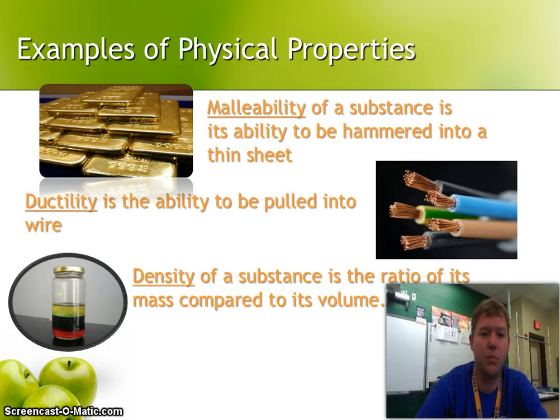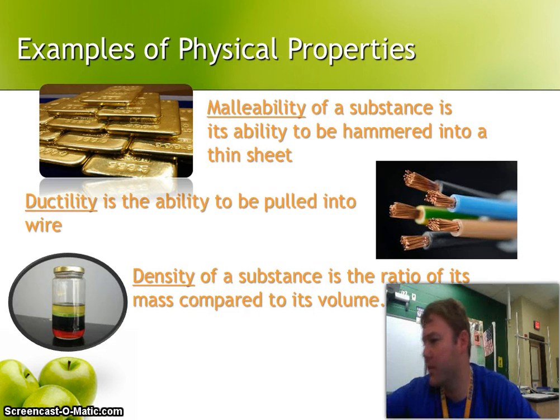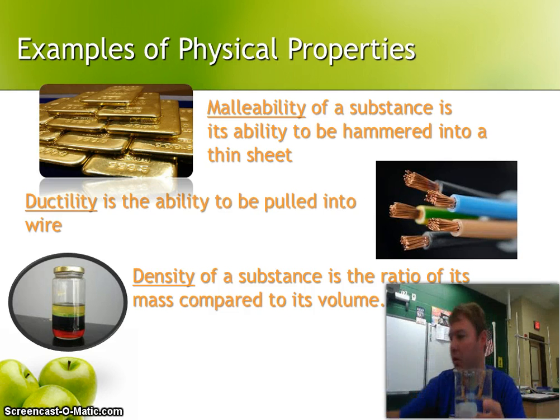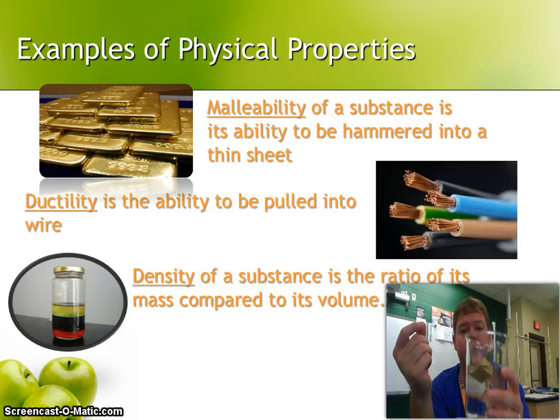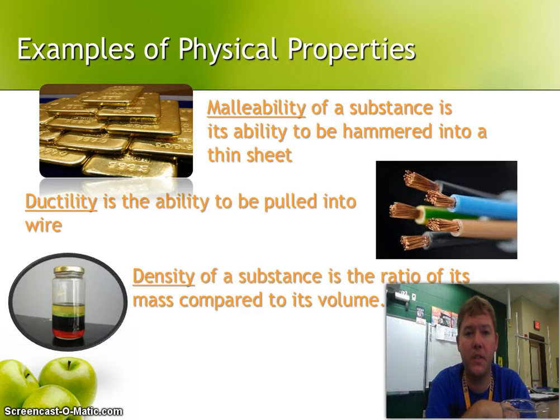Density of a substance is a ratio of its mass compared to its volume, and we'll talk more about that a little bit later in this chapter. But density for us is the ability for something to sink or float in water too. We have this piece of pine. It floats in water. All right, so its density is less than 1 gram per centimeter cubed.